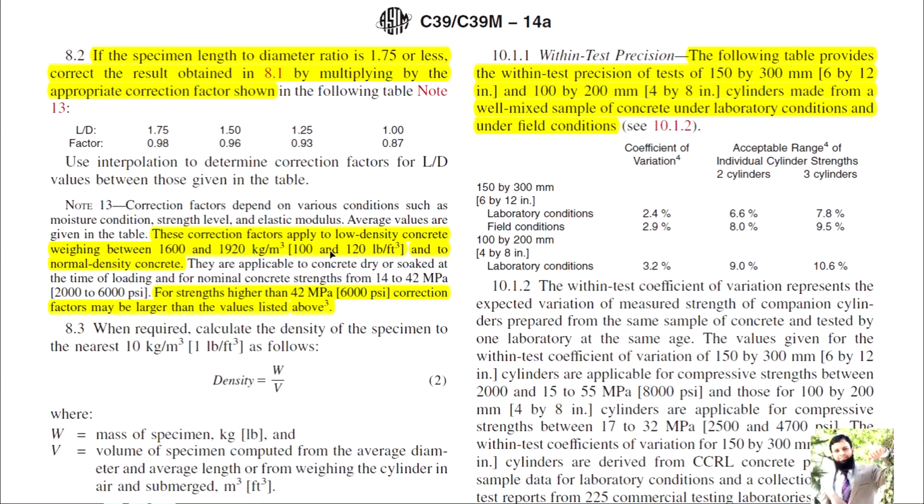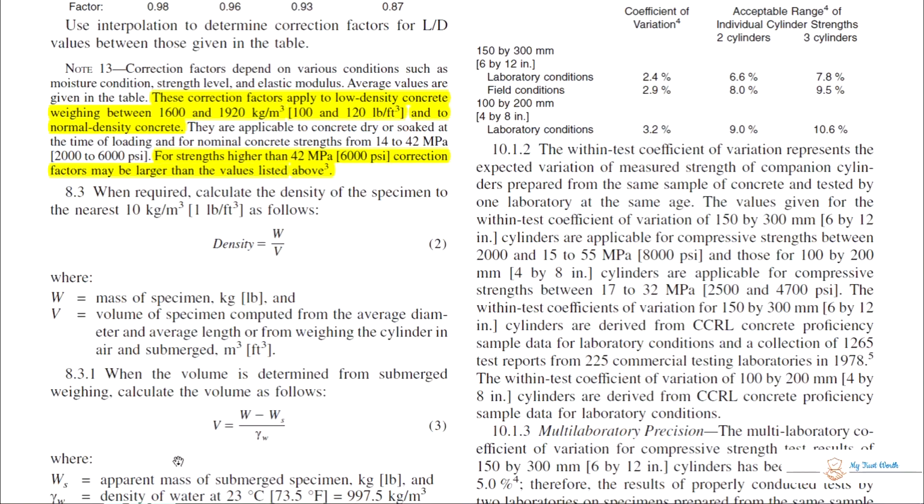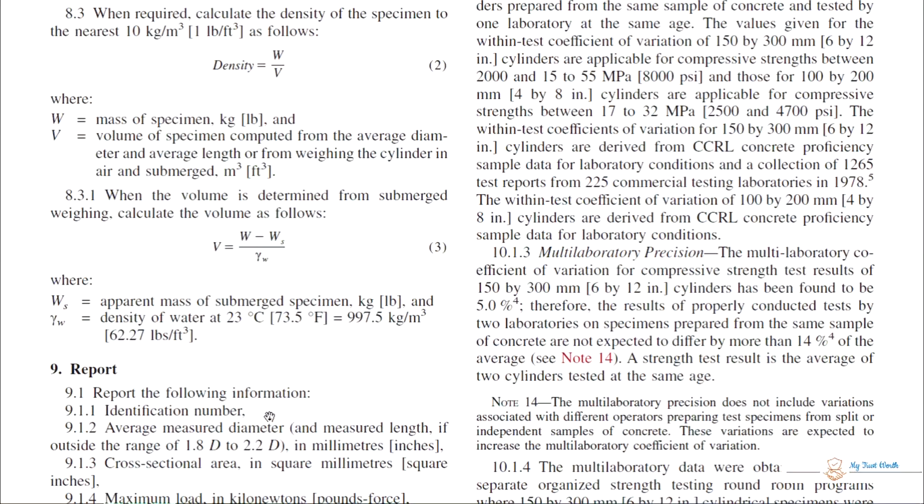These correction factors apply to low density concrete weighing between 100 to 120 pounds per cubic foot and to normal density concrete. For high strength concrete, above 6000 psi, the correction factor may be larger than the values listed above. And this is the formula for density calculation and volume calculation.